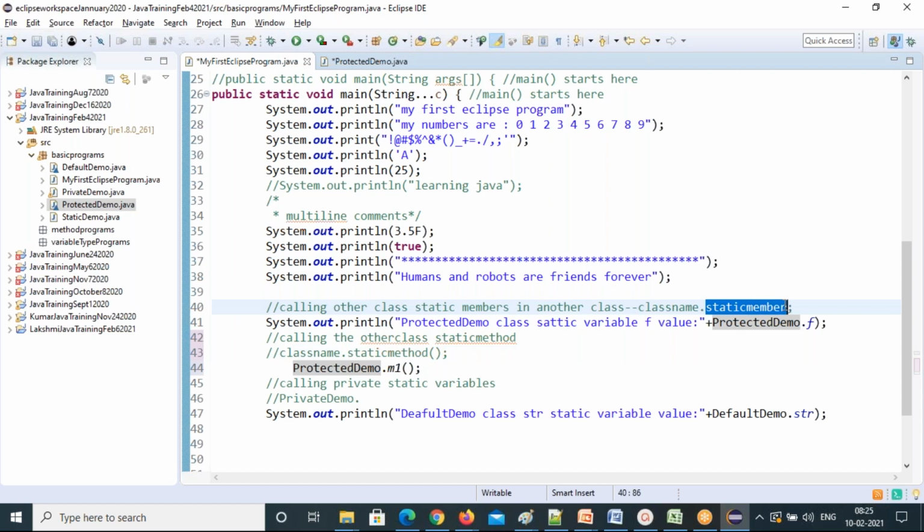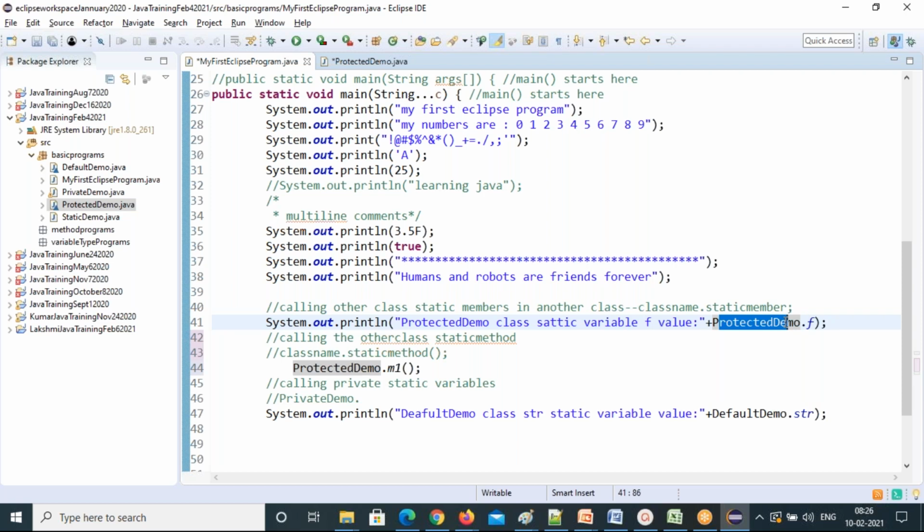I'm giving the formulas here once again. So many times I'm repeating this. How can you call one class's static variable or static method in another class? Class name dot static variable. That's what you see here: ProtectedDemo dot f. F is the static variable in this class. Just understand the parent-child relationship.